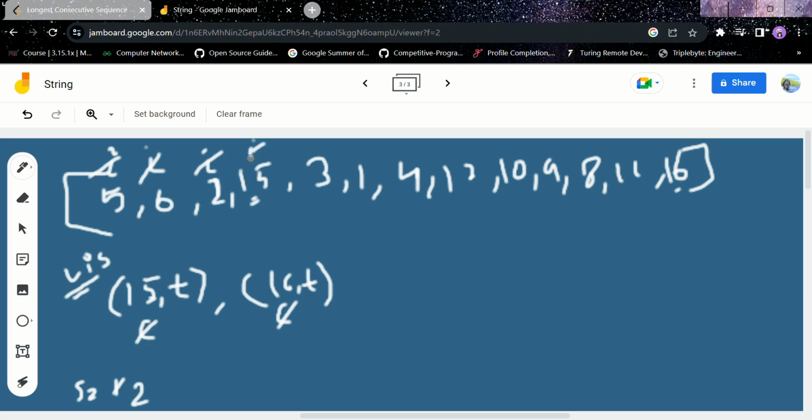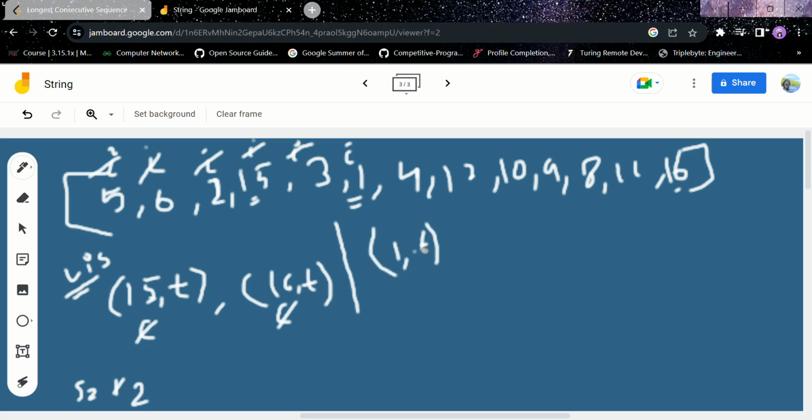Now we will traverse to 3. Now 3 minus 1, 2 is present. Yeah, 2 is present. So this cannot be our starting element. Now I plus plus, 1. 1 minus 1, 0. Is 0 present? No, 0 is not present. So our 1 is indeed a starting element. So 1 comma true.